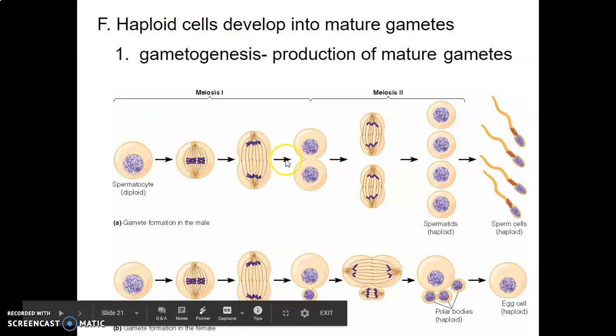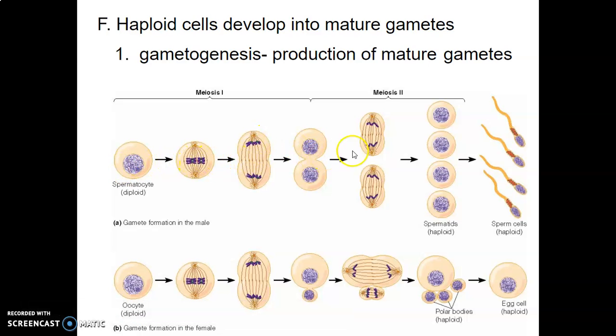You can see here's meiosis 1. This is in males. We see prophase, metaphase, anaphase, telophase. Meiosis 2 comes about. It's kind of shortened here. They go apart, and then we've got these haploid cells. Eventually, they're going to grow very quickly, actually. They're going to grow these flagella or tails, and they're going to become these sperm. And you're going to have 4 of them that originated from a germ cell.